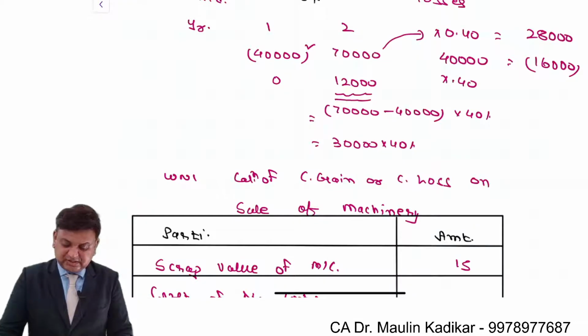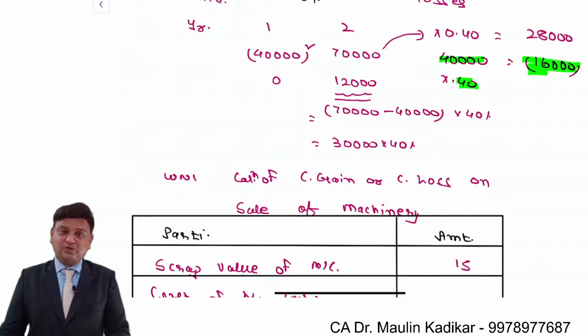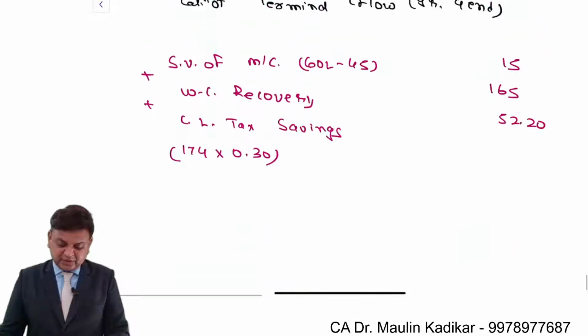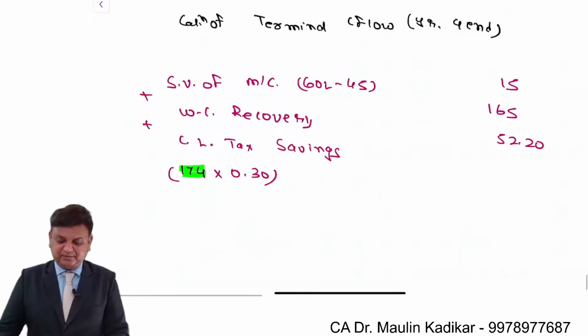So this 16,000 is given a technical name, loss tax savings: the amount of tax that you are able to save due to the loss. So this time again there is a loss, and for that you will get the tax saving.